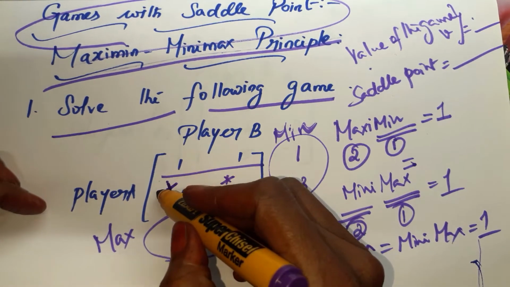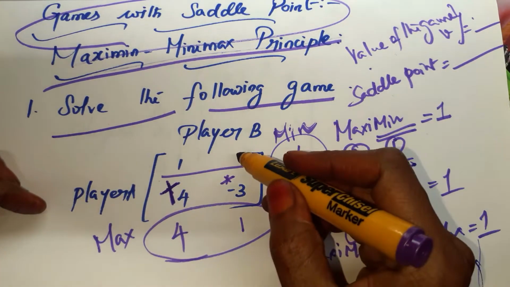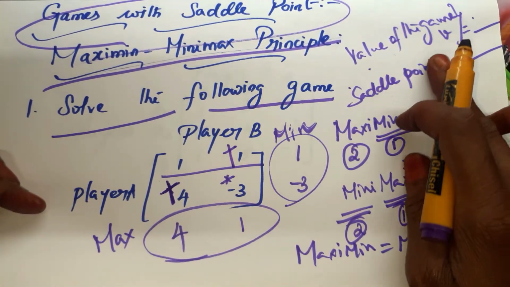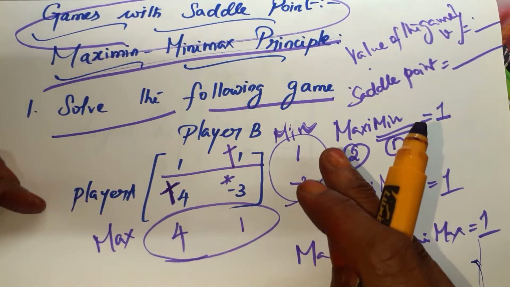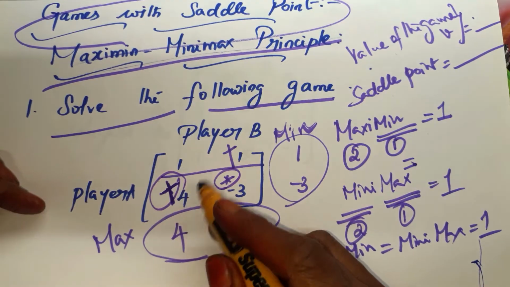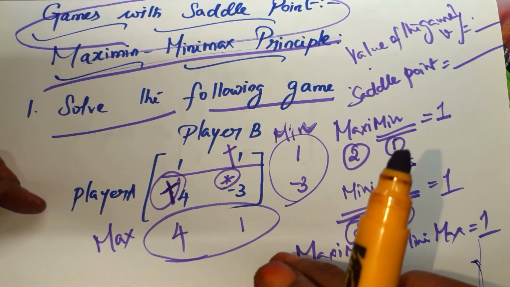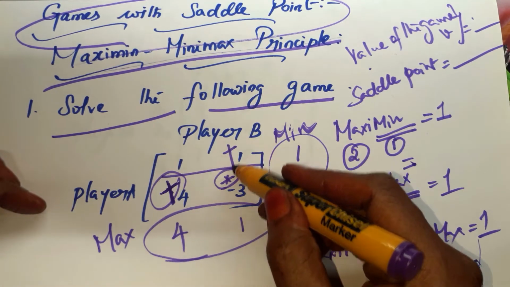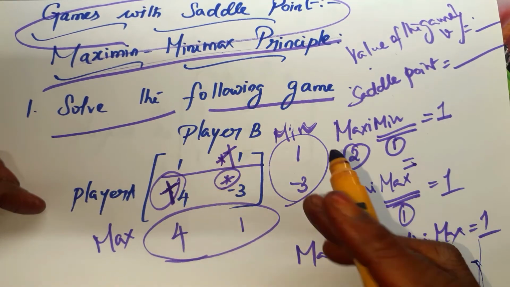So for this I'm using this symbol. In column wise, which one I have taken? Only one I have, so this one I have taken. For the value of the game and saddle point, I have taken two symbols, the first symbol and the second symbol. In whichever cell both symbols lie, that is the saddle point as well as the value of the game. So for this column I have taken this one, so row wise also I can take the first symbol here.